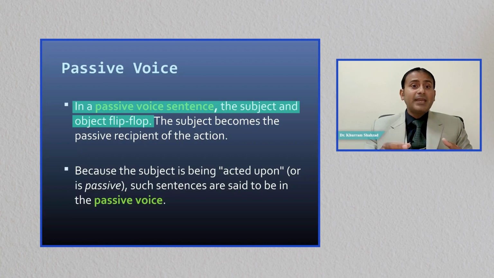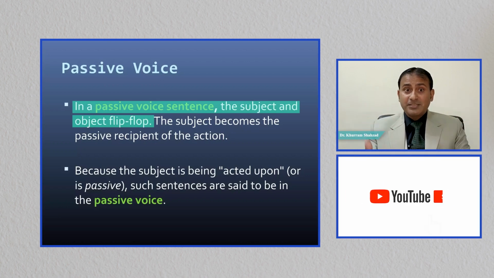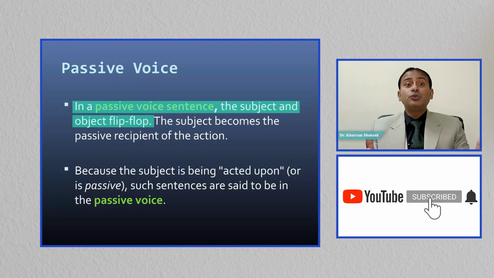So if you carry out a lot of practice in this regard, you will be able to master this point, and then you will be able to speak or write the sentences fluently, and you are not supposed to change active into passive or passive into active. So you make conscious decisions about how or where to use active voice and how or where to use passive voice.